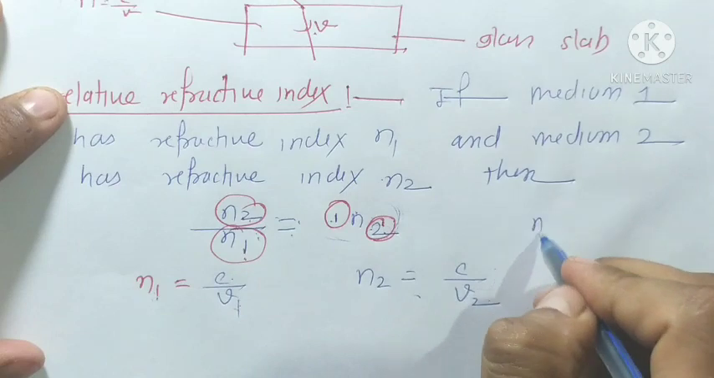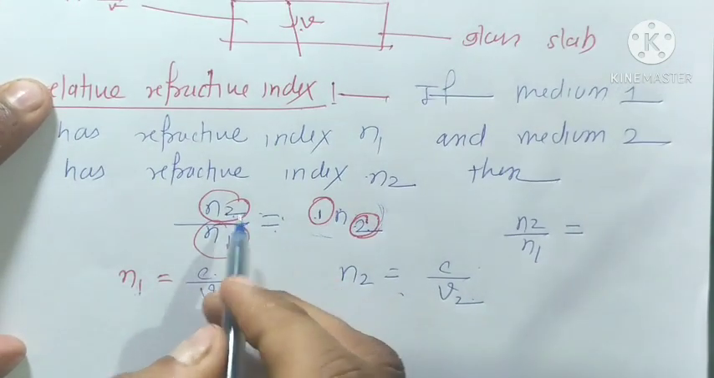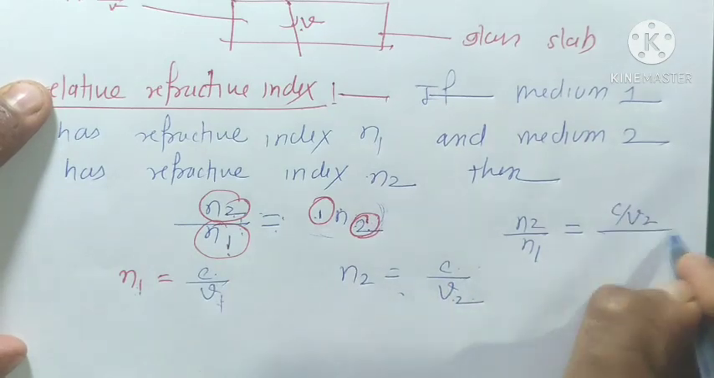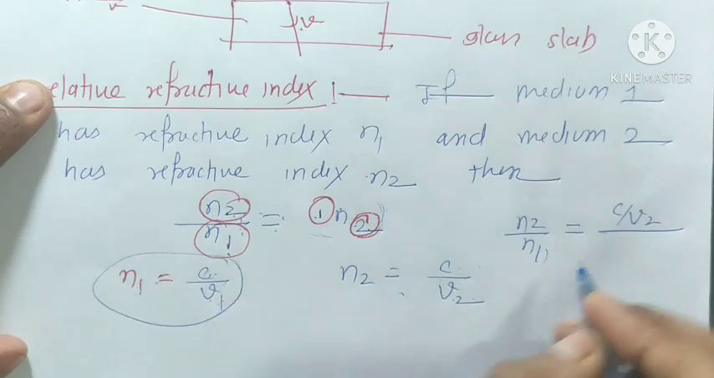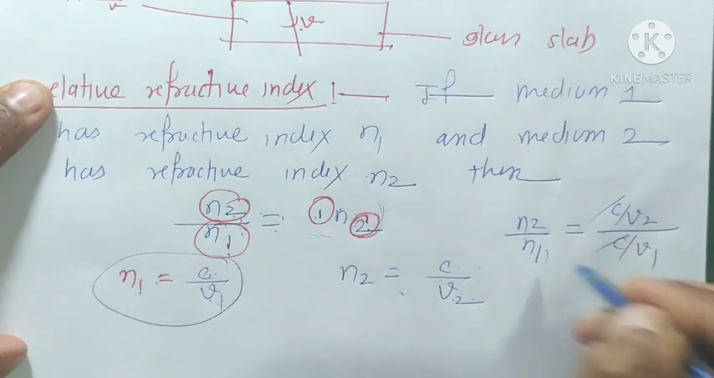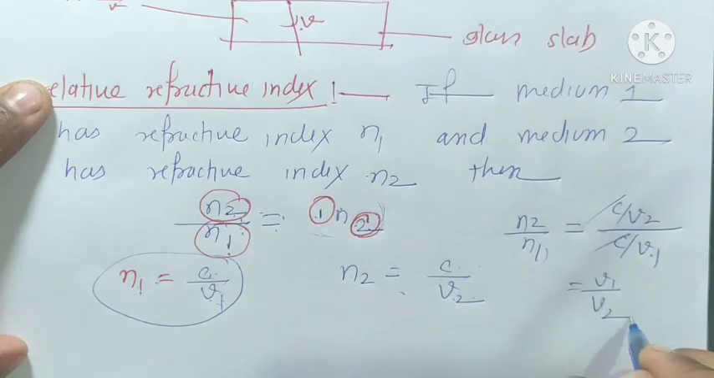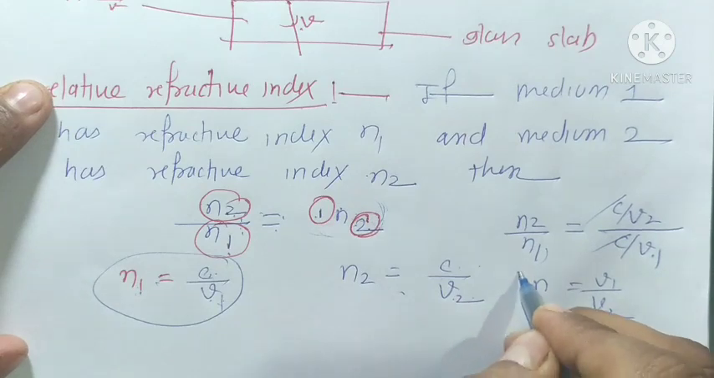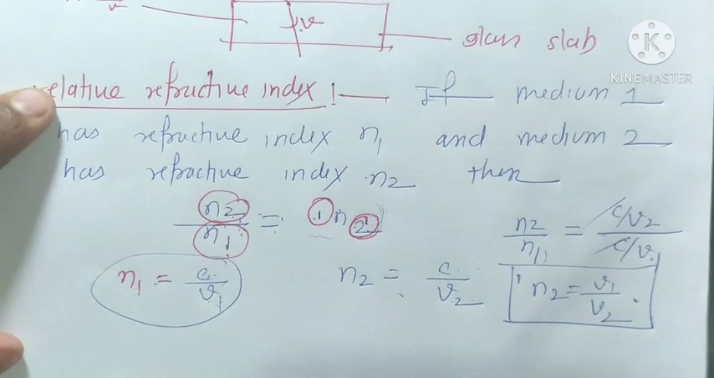So n2 upon n1 is equal to c upon v2, divided by n1, which is c upon v1. The c and c will cancel, so we get v1 upon v2. Finally, we can write 1n2 is equal to v1 upon v2.